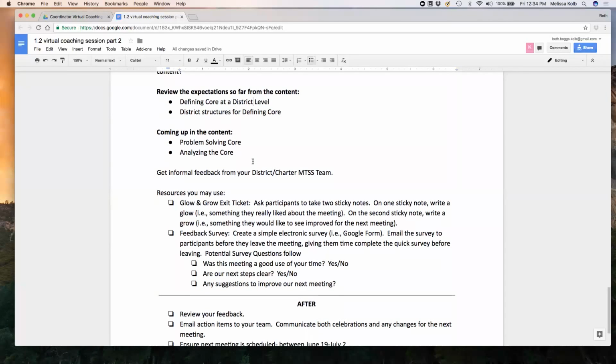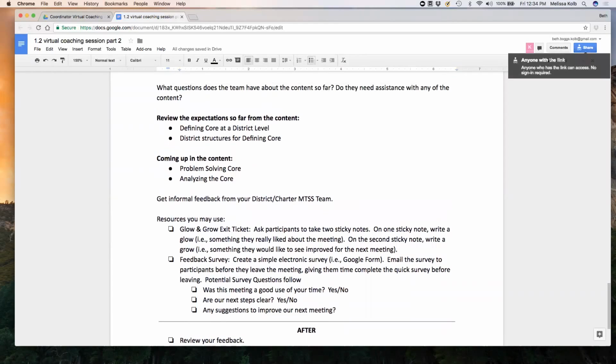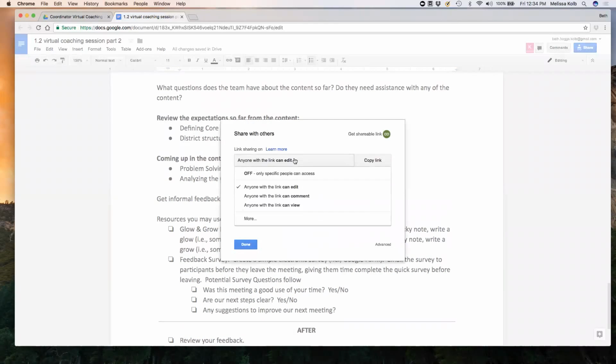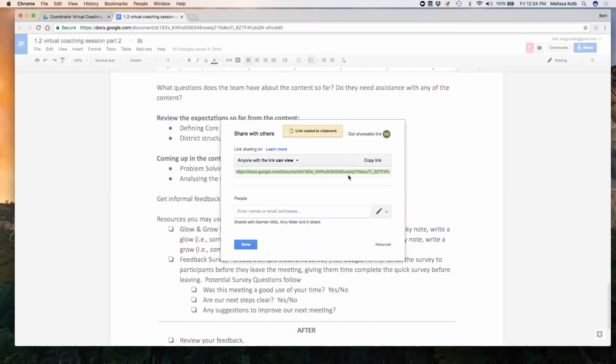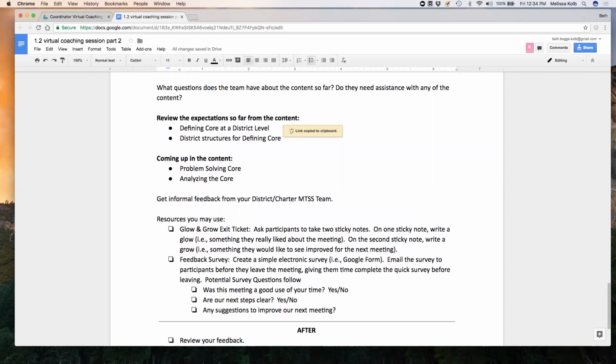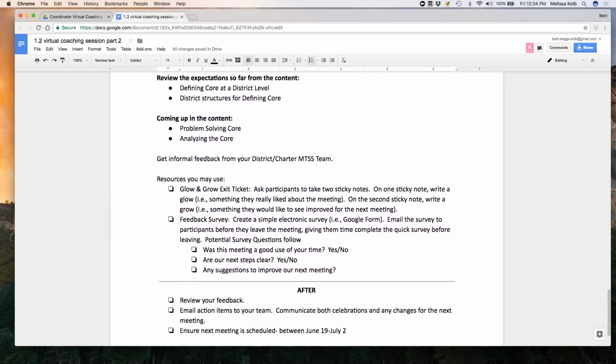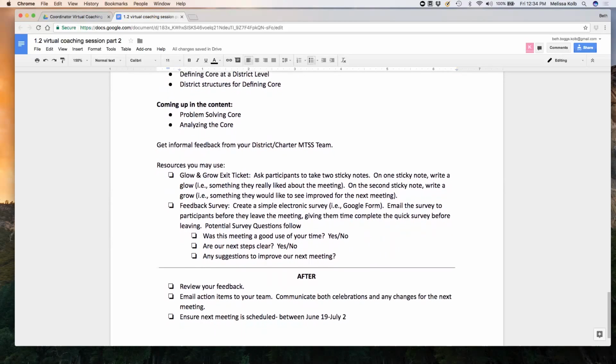And you're going to want to get informal feedback from your district or charter MTSS team about some of those things. Some of the resources that you may want to use would be a feedback survey, Glow and Grow exit tickets. Again, you want to get as much feedback as you can from your team, one about the process, one about information that they might also need. And you also want to get information about, was this meeting a good use of our time? Are the meeting steps really clear? Has this been an effective way to learn the material that you wanted to learn?